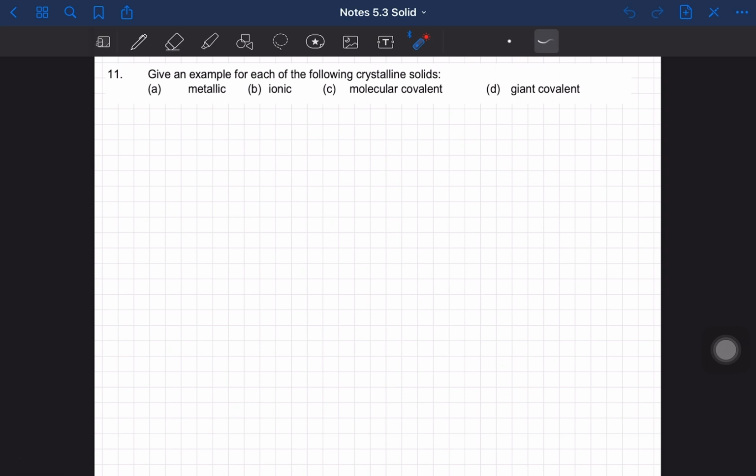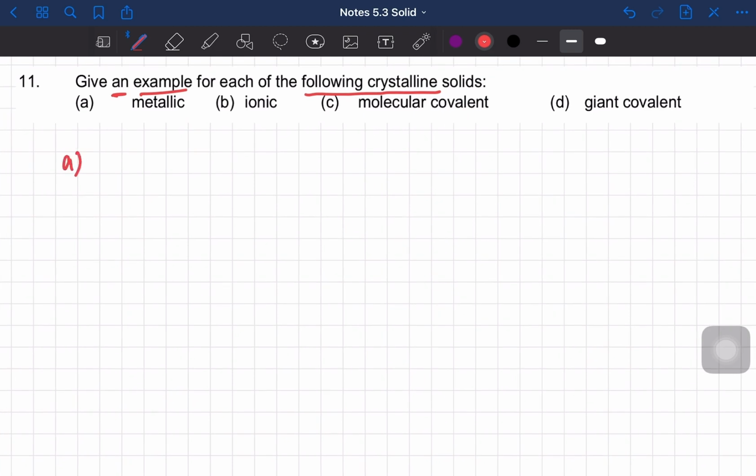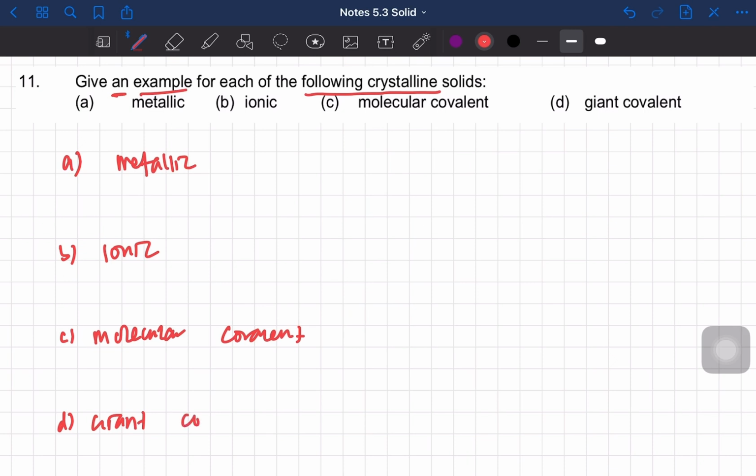Next, we are going to look into question 11. Question 11 asks us to give an example. Only one example is enough. Give an example for each of the following crystalline solids. We have metallic, then ionic, then molecular covalent, and last but not least giant covalent.